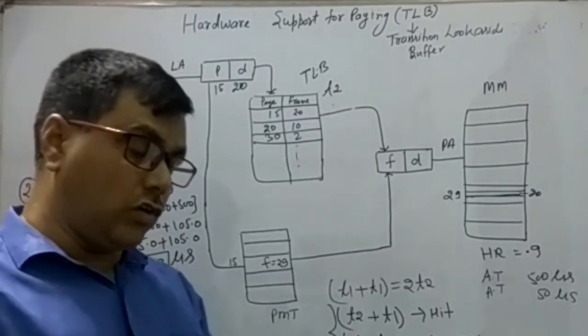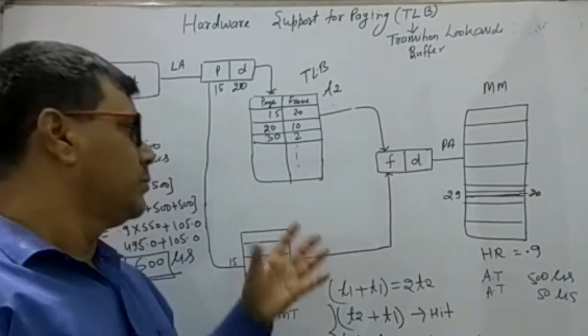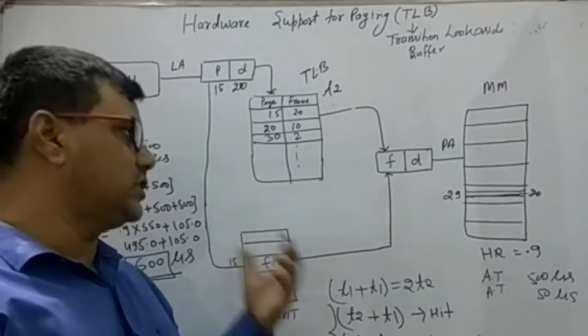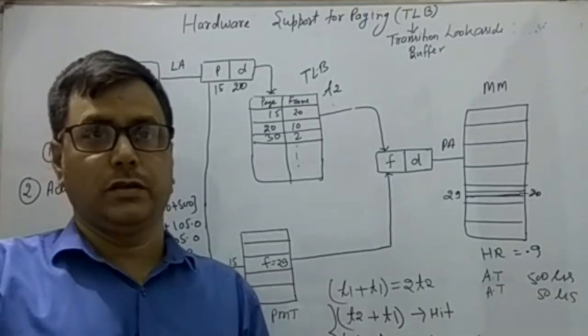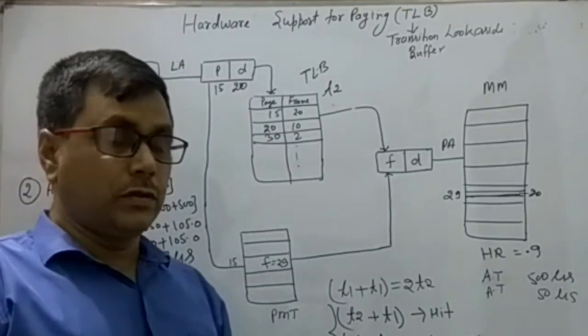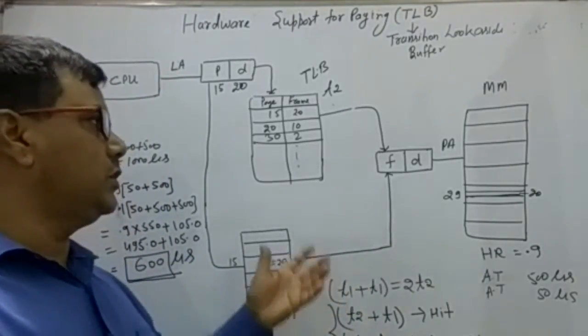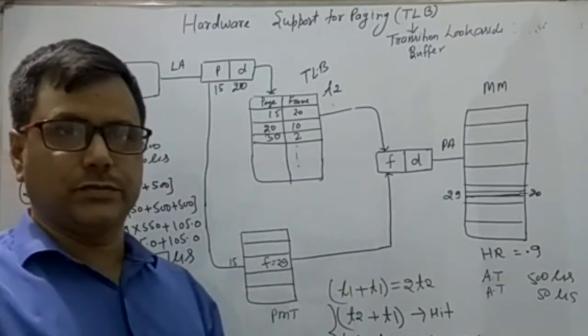That means if the context switching is faster, then the access time will be larger. But without the use of the TLB, that will be much larger. That's why the TLB is more important in faster accessing.